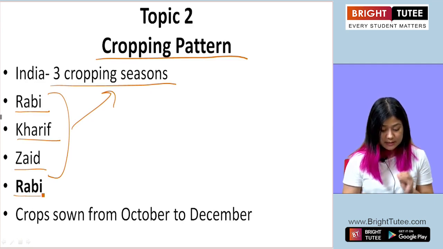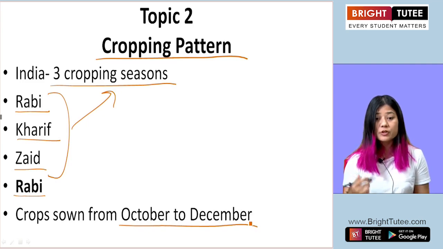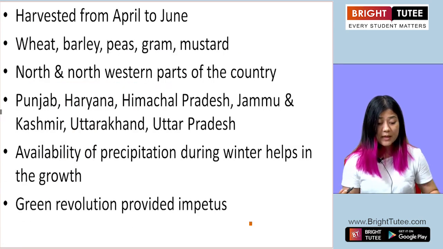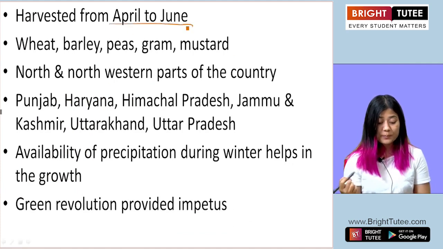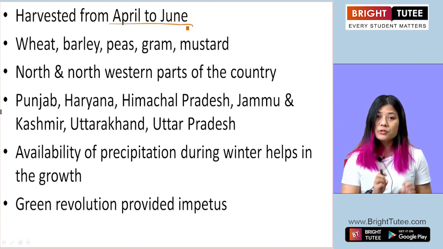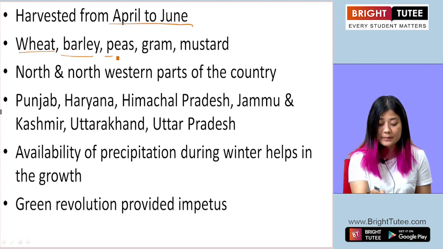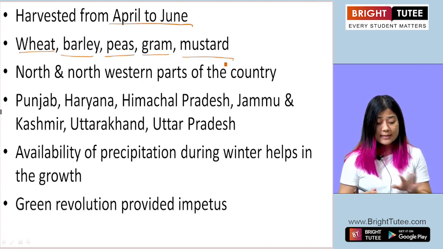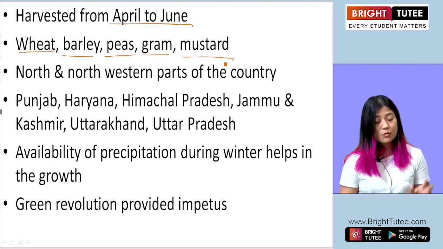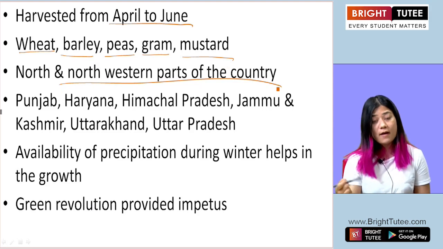Now in this season, crops are sown from the month of October to December. Okay, and the sown crops are harvested from the month of April to June. Now the crops that are sown during this particular season, they are wheat, barley, peas, gram and mustard. And these kind of crops are grown in north and northwestern parts of our country.